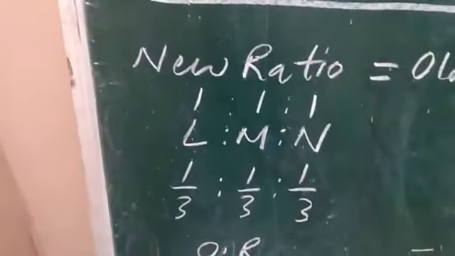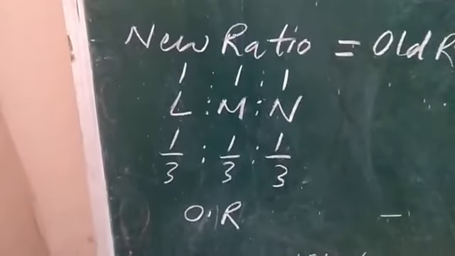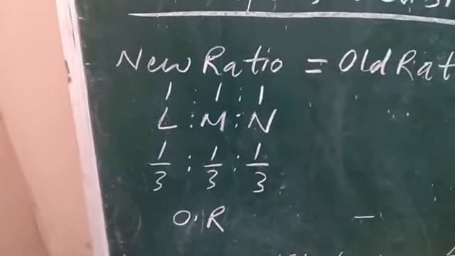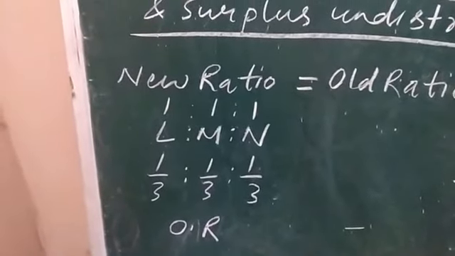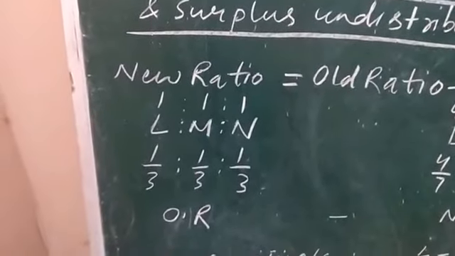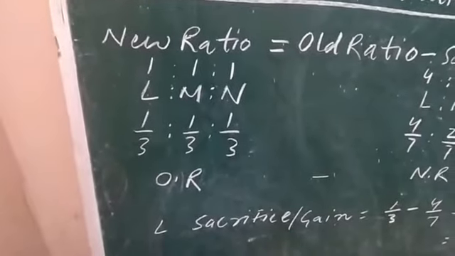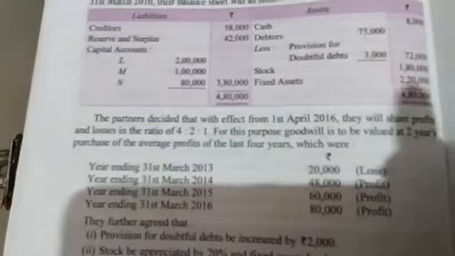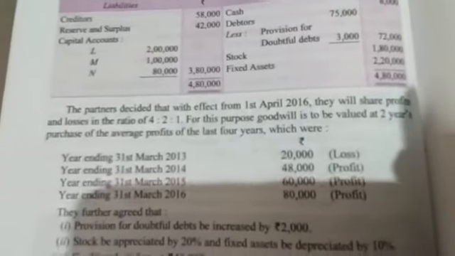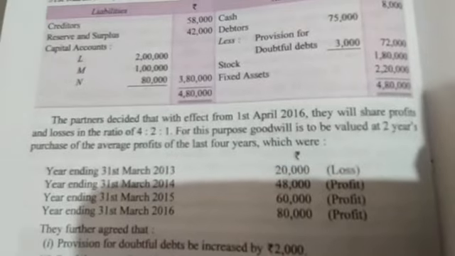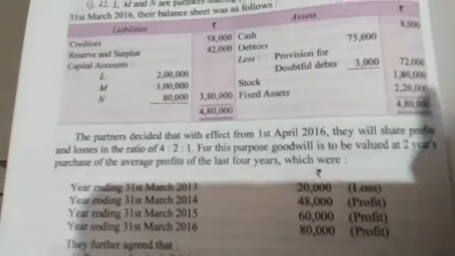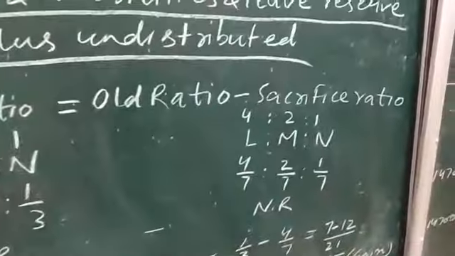That is 1/3, 1/3, 1/3 was the earlier profit sharing ratio between L, M and N. Now let us see the new ratio. The partners decided that with effect from 1st April 2016 they will share profits and losses in the ratio 4:1:2. This is the new ratio.